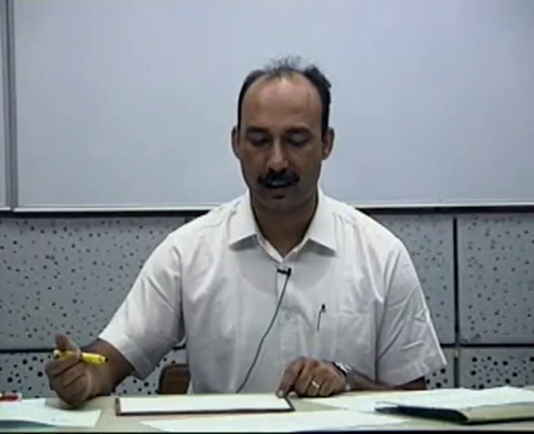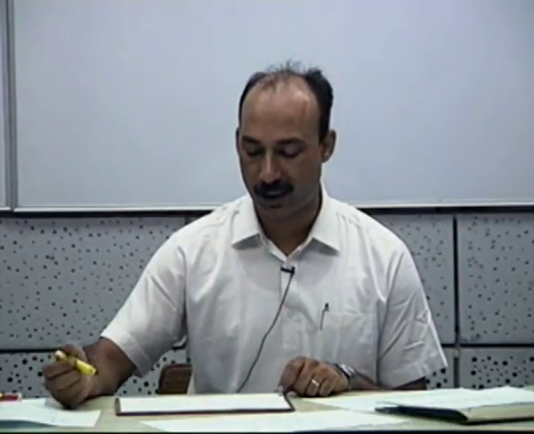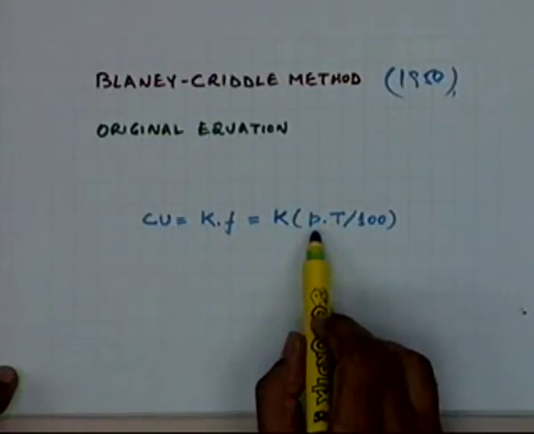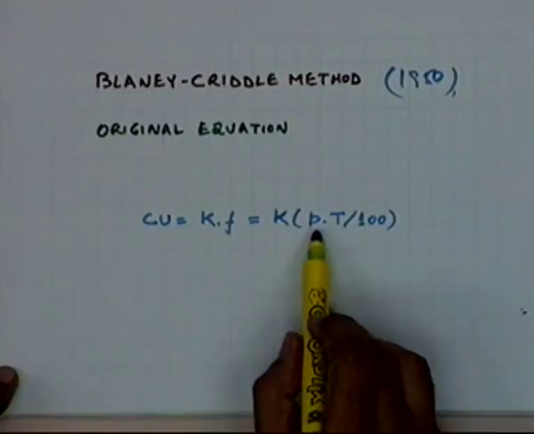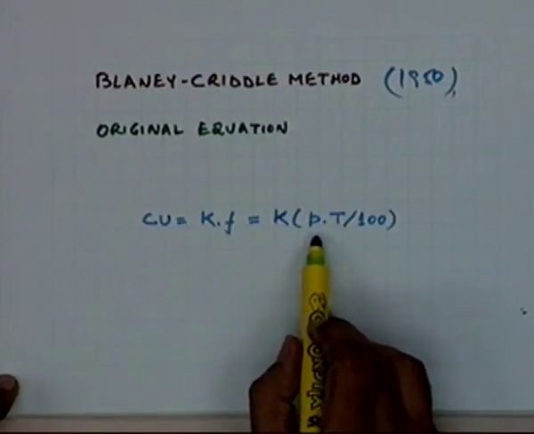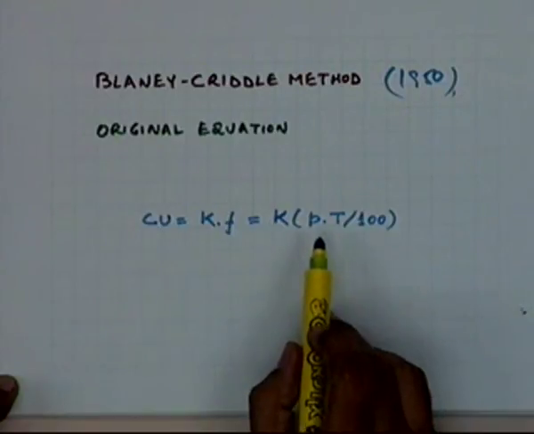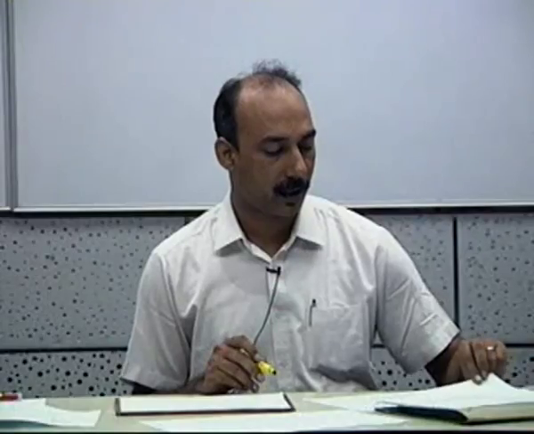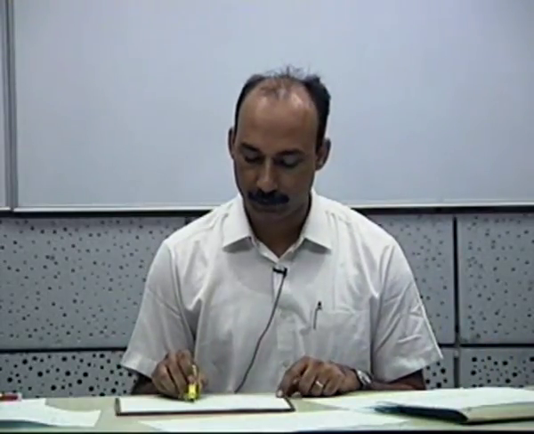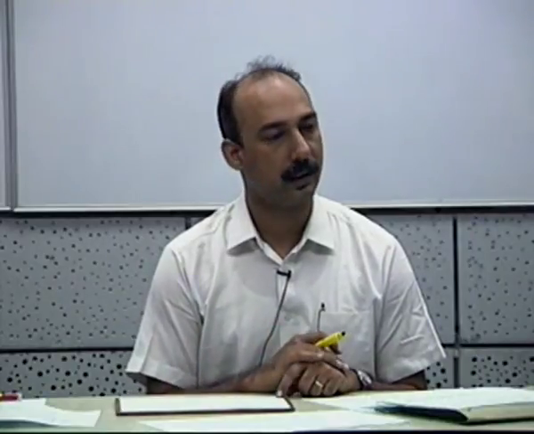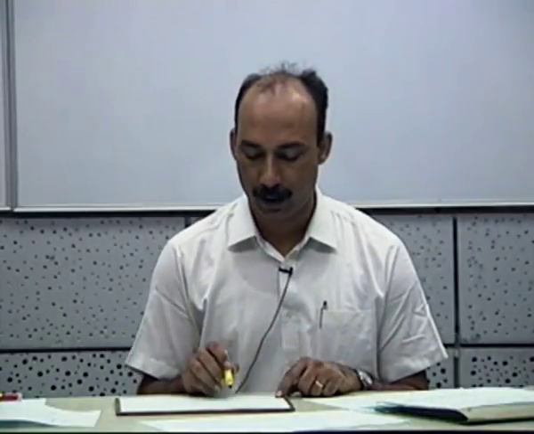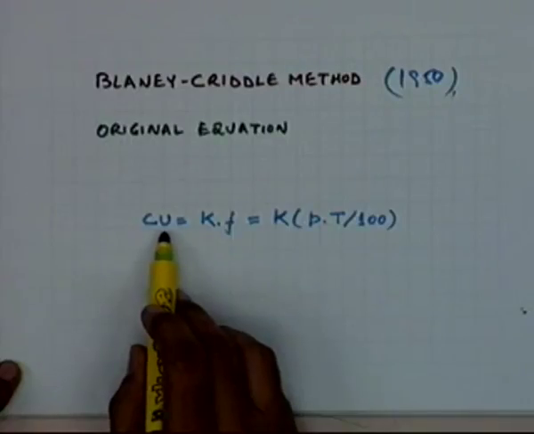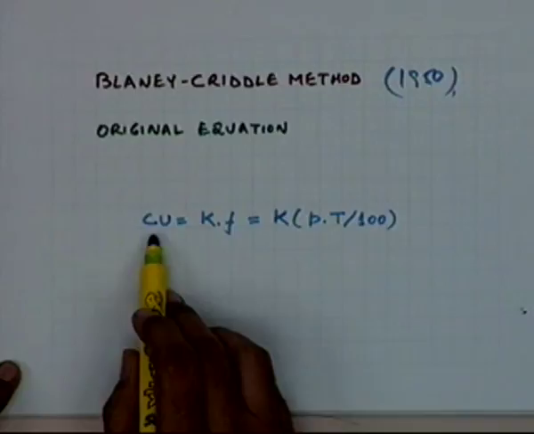It just requires the data on temperature, which is to be observed, though it requires the value of P, which is a parameter available as fixed, known data. This is the original form of the equation which was proposed, used for finding the consumptive use requirement on a monthly basis.